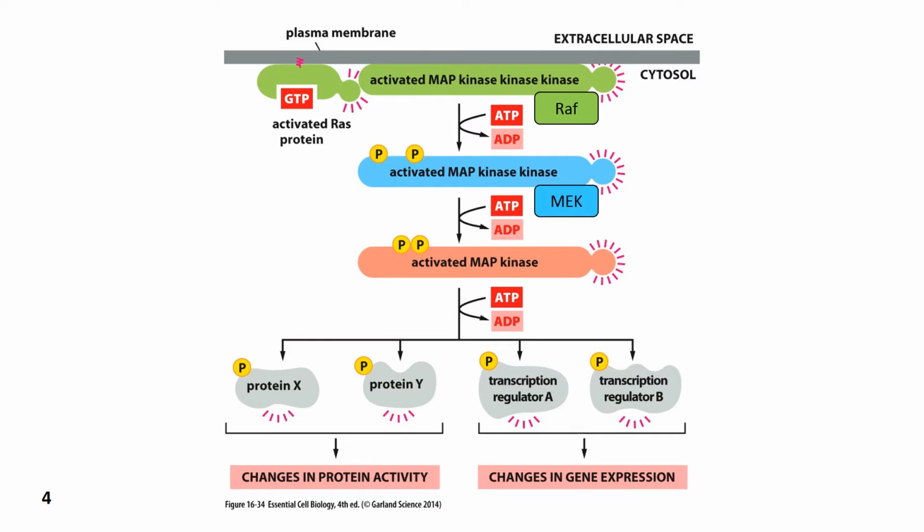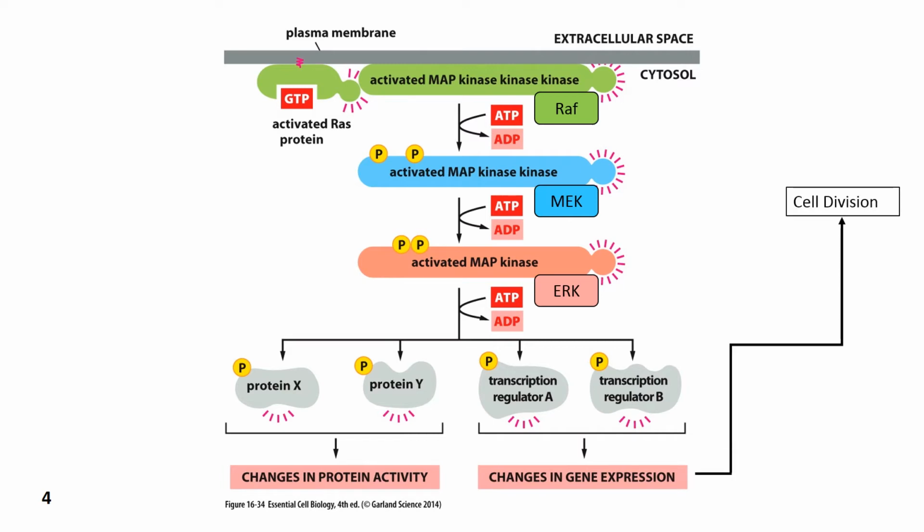MEK is a kinase, so it will phosphorylate downstream targets, one of which is MAP kinase. The previous video referred to this as ERK. MAP kinase, or ERK, is another kinase, so it will phosphorylate downstream targets as indicated in this image, and each of these phosphorylated downstream targets becomes activated such that things can occur. In the case of EGF binding to its receptor tyrosine kinase, cell division is initiated.